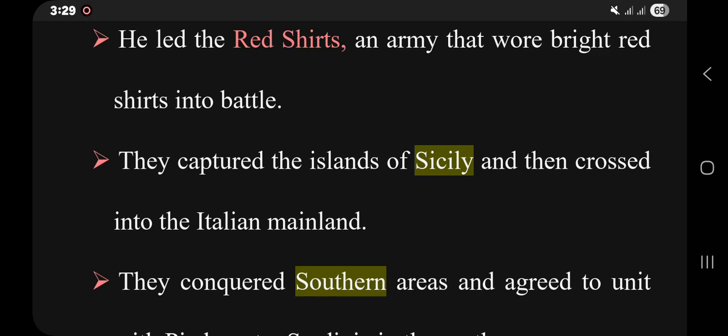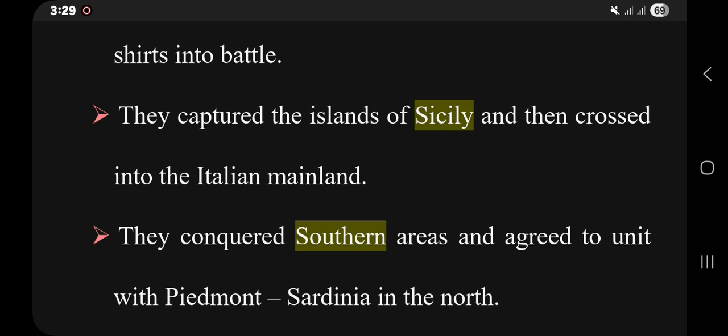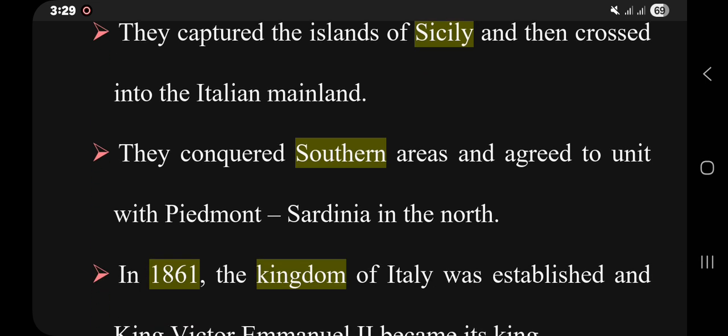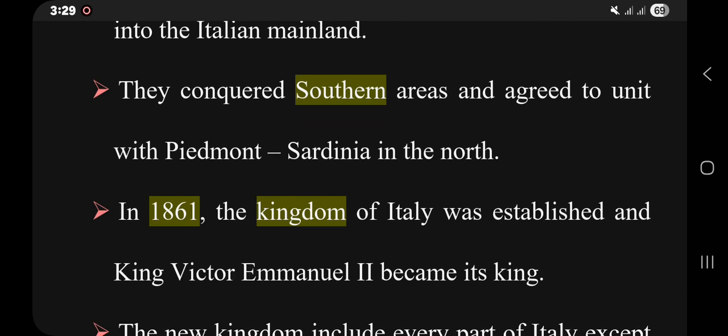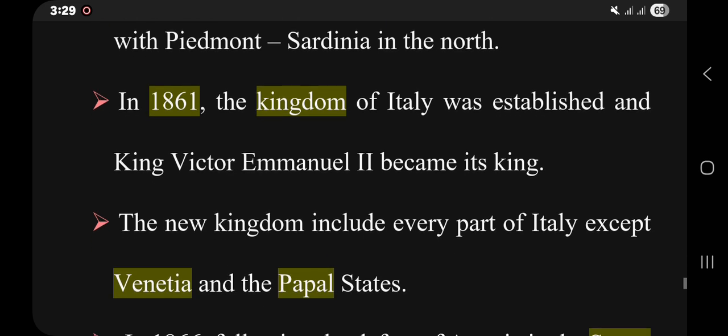An army that wore bright red shirts into the battle. They captured the island of Sicily and then crossed into the Italian mainland. They occupied southern areas and agreed to unite with Piedmont and Sardinia in the north. After uniting all these states, Giuseppe Garibaldi returned to his ordinary life.